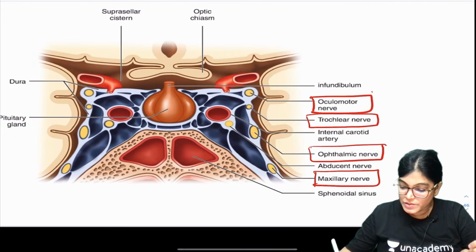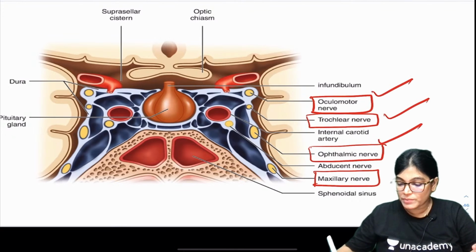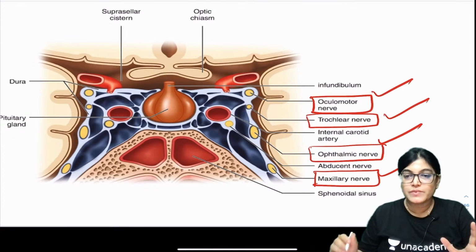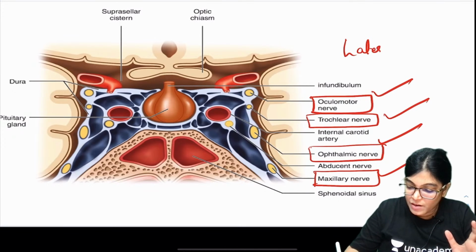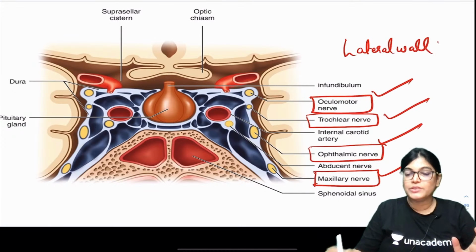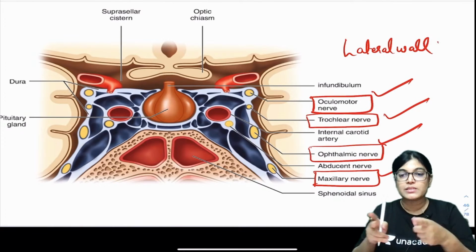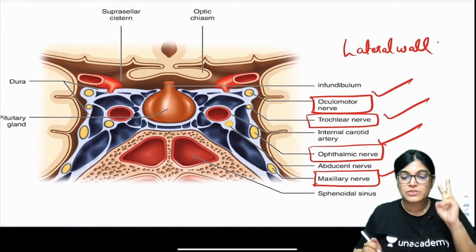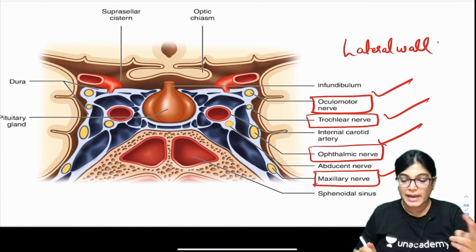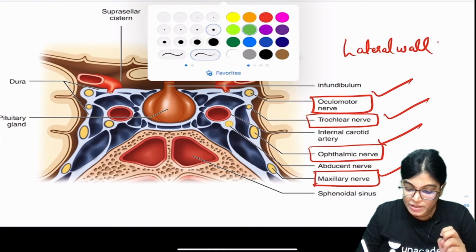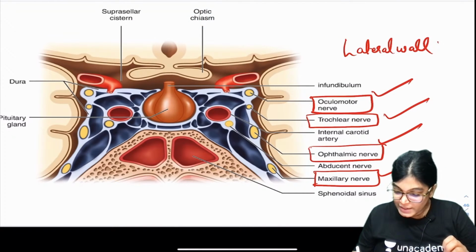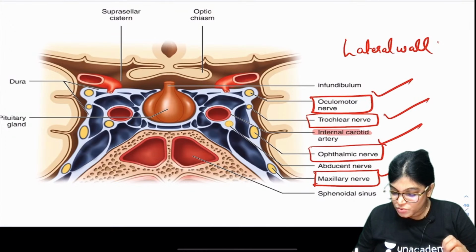So these four nerves, oculomotor, trochlear, ophthalmic and maxillary, these four nerves are located in where? Lateral wall of cavernous sinus, and you can see two structures traversing through the cavernous sinus. Let me just highlight them. One is the internal carotid artery, which is shown here.